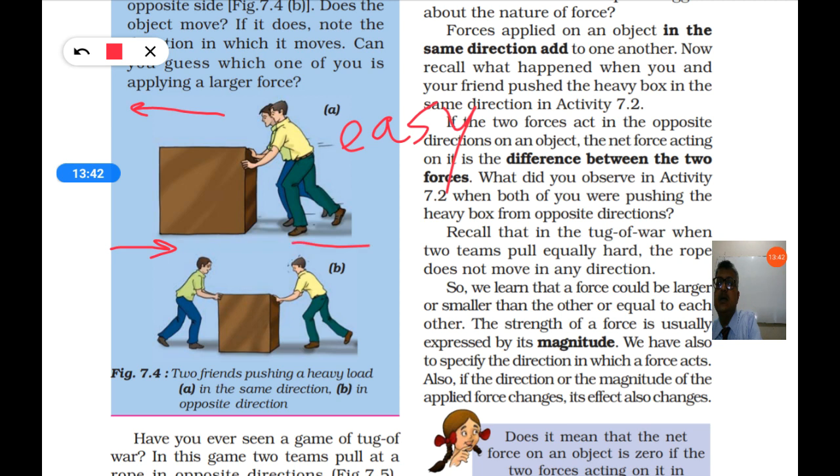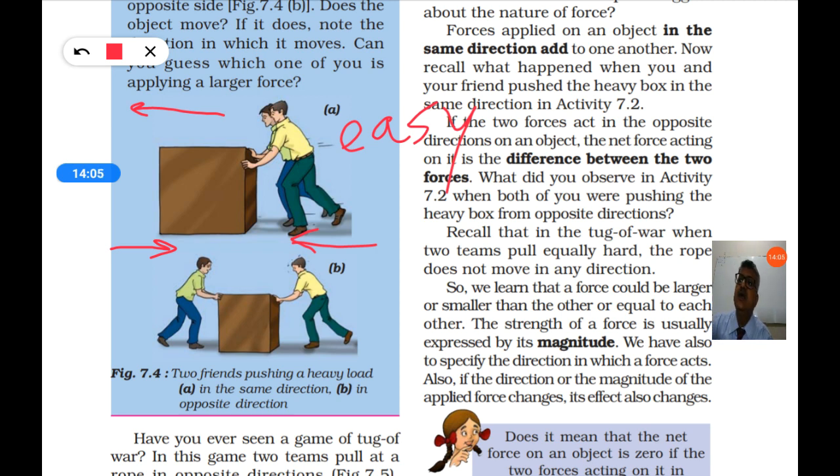And now let your friend push the box from the opposite side, and you are pushing from the opposite side of him. Then what happens? If the boy is stronger than you, he will push the box towards you. And if you are stronger than him, you will push the box towards him.